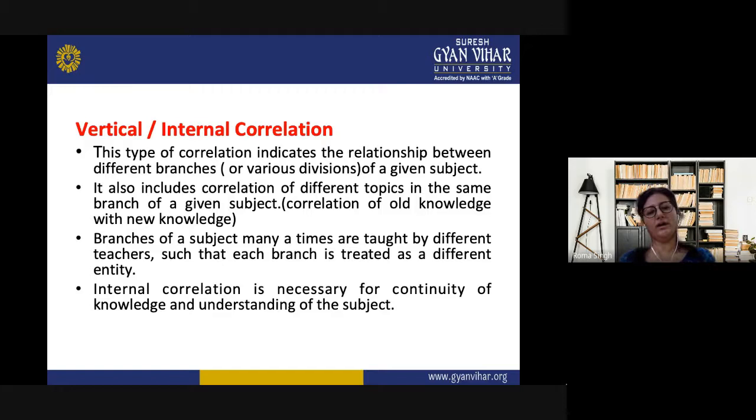with the modern part. Branches of a subject many a times are taught by different teachers such that each branch is treated as a different entity. Sometimes it happens that in 7th standard the subject history is taught by some teacher, and in 8th it is taught by some other teacher. So here the vertical or the internal correlation can be done between the subject.